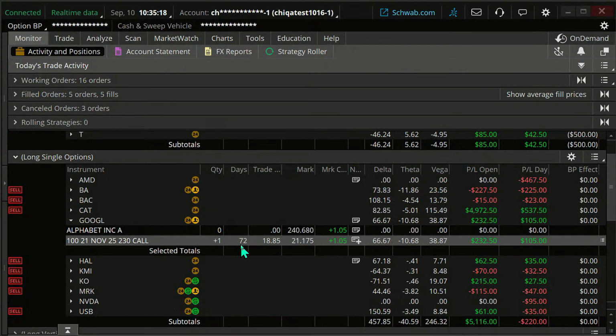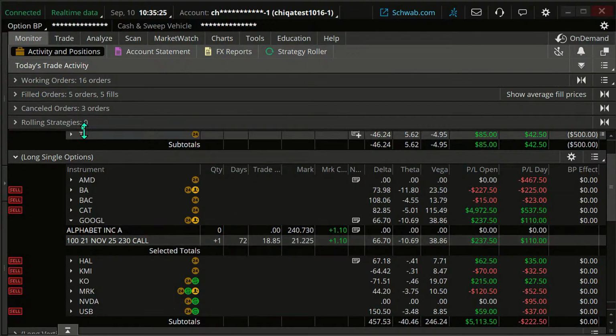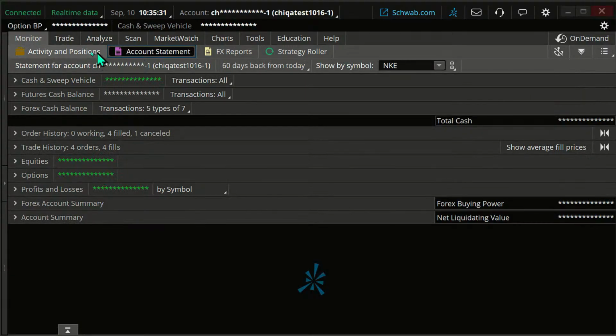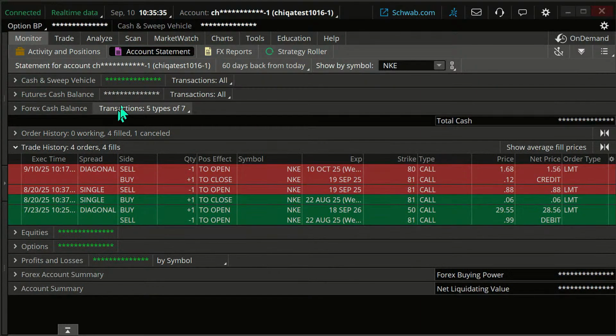Why did I roll this? I rolled this because we had bought this trade. Let me go and just go to Google and look at our account statement here. Let's go to our trade history on Alphabet.